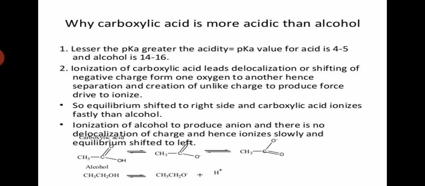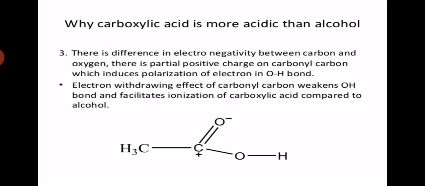See below: CH3COOH is the carboxylic acid, which in equilibrium gives CH3COO minus. In the alcohol, CH3CH2OH, the reversible reaction gives CH3CH2O minus plus H plus. Why is carboxylic acid more acidic than alcohol?